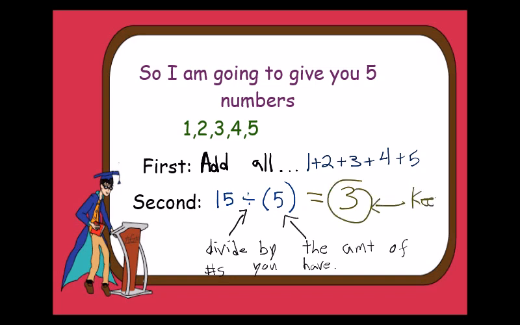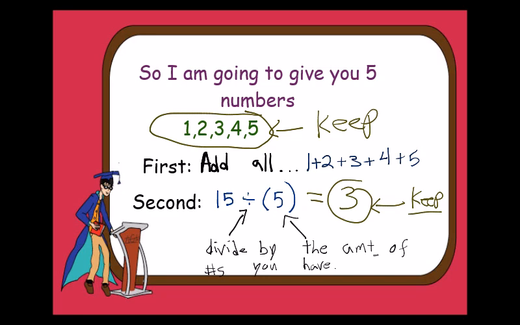Now I'm going to use keep as a trigger word for you to remember to keep these numbers while we're doing this particular series. So this AMT stands for amount, and keep says you want to pay careful attention with these particular numbers. Everything else, really don't need to worry about for the moment. But keep those items: the 1, 2, 3, 4, 5, and the 3. We're going to use that in the next part.